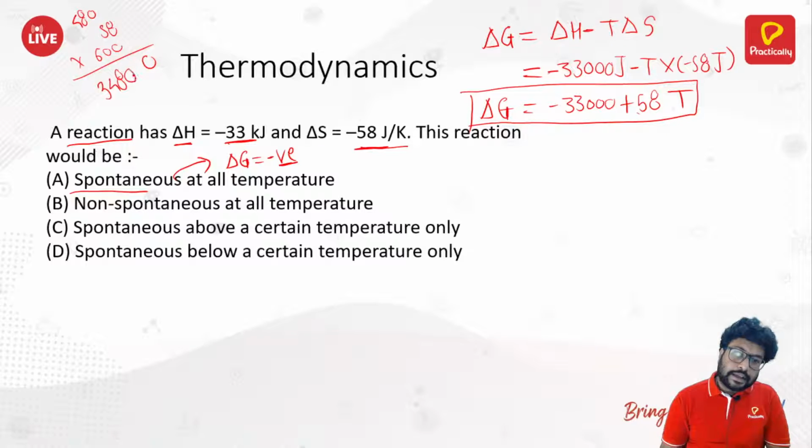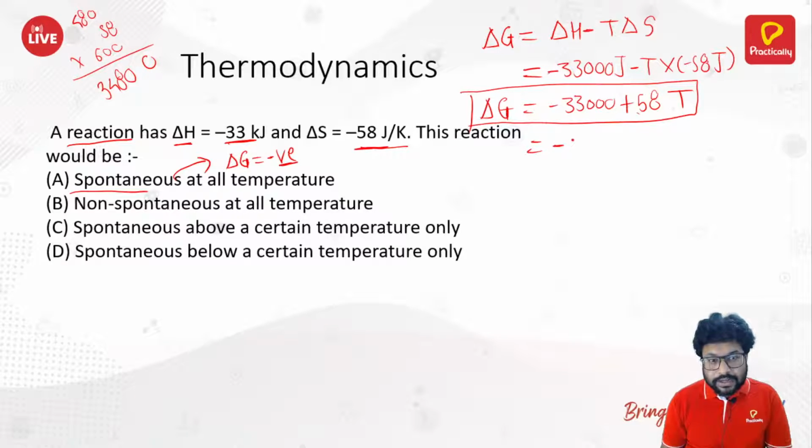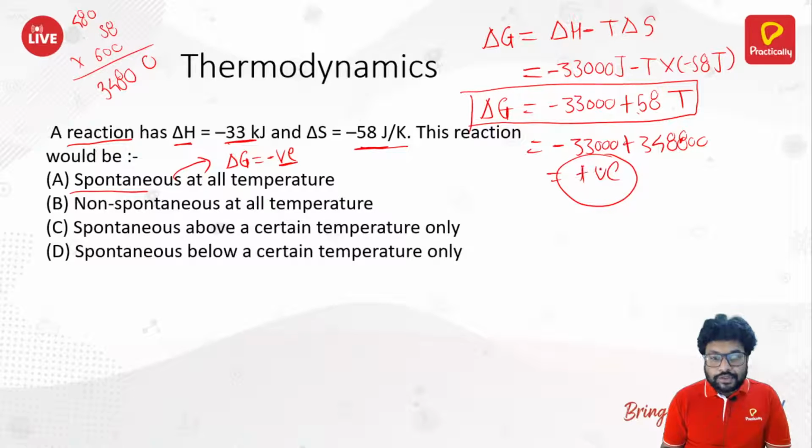3,480, so that means 34,800. Yes, so it has gone beyond it. So 33,000 plus 34,800. If you subtract this, it will have a positive value. So when it has a positive value, it will become non-spontaneous. That means this product, 58 into T, has to be lesser than 33,000.